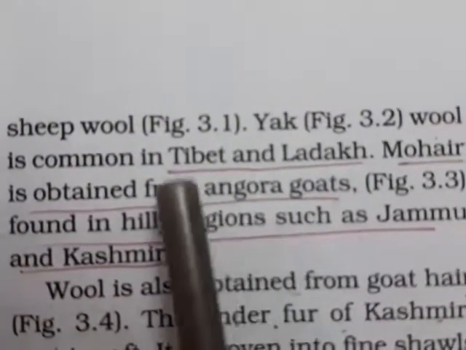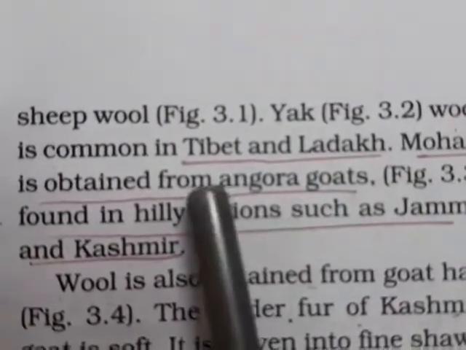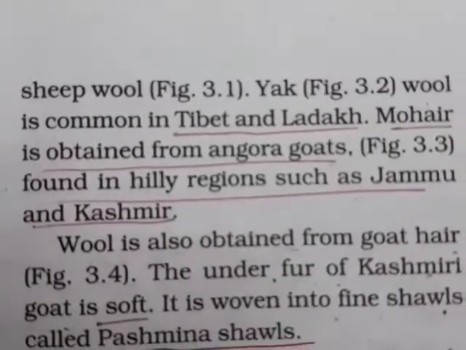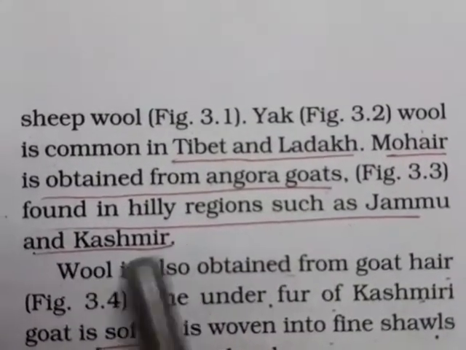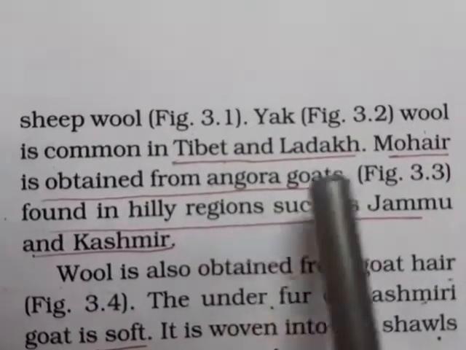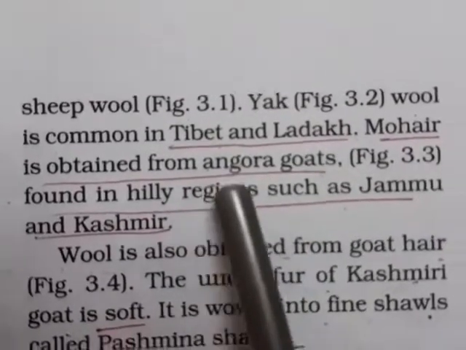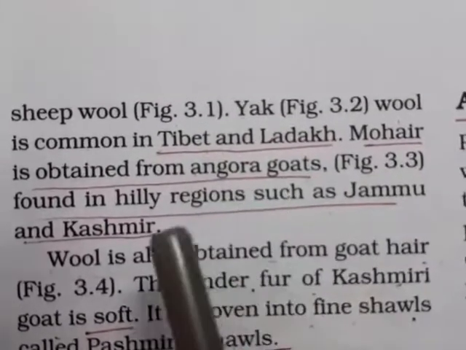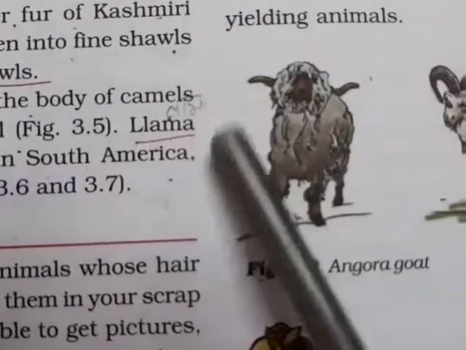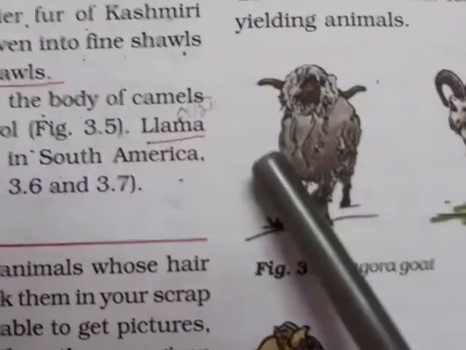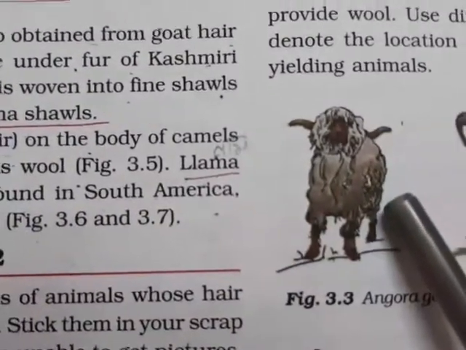But then yak's wool, as I explained, people of Tibet and Ladakh use the hair of the yak to make the wool out of it. Then mohair is another type of wool that we mainly find in the high, hilly regions of Jammu and Kashmir, where we have the Angora goats. It is one of the types of goats that are found in the hilly regions. Now you can see these Angora goats. Normal goats don't have that much hair, but these are the Angora goats. You can see its whole body is covered with hair to protect them from the cold.